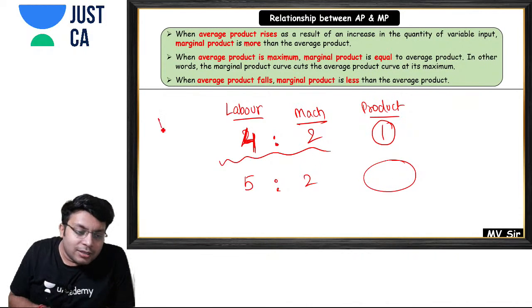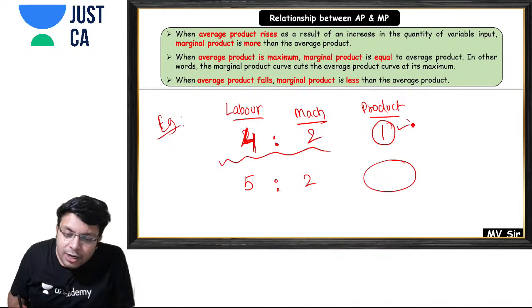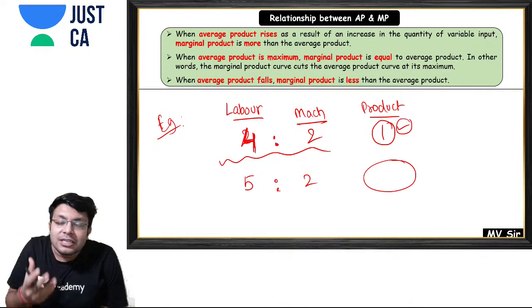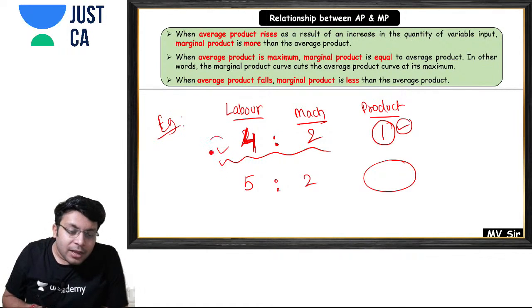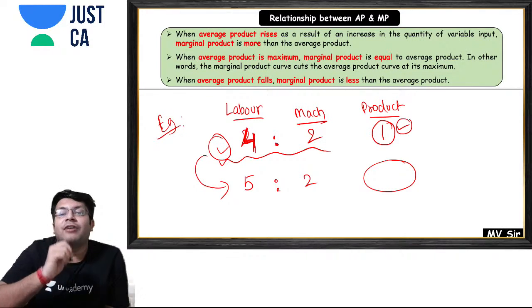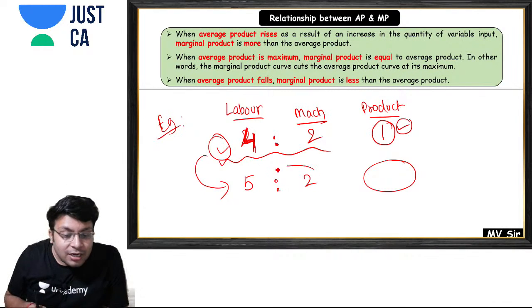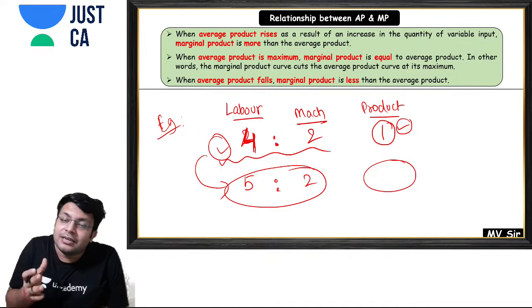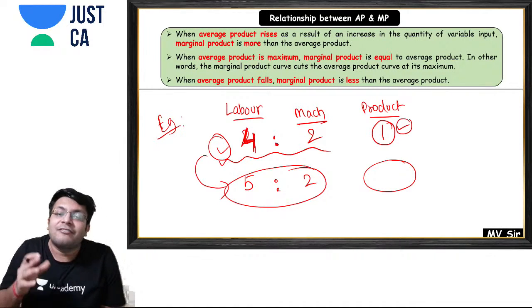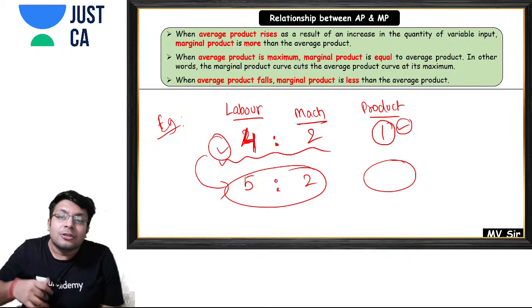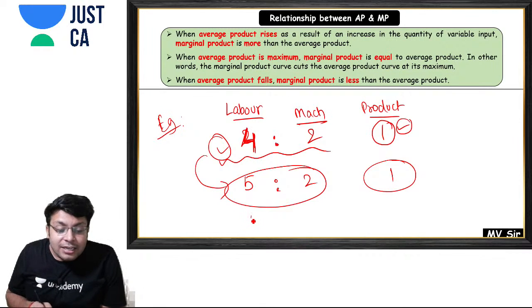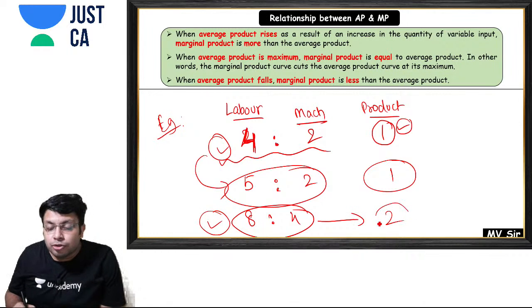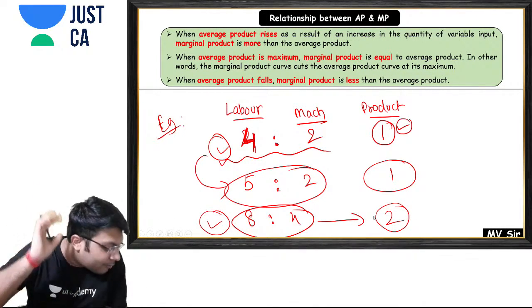What I'm telling you in this example is that in order to produce 1 unit, you have to use labor and machine in the ratio of 4:2, or 2:1. Now what is happening over here? If I increase my labor by just 1, my proportion is now 5:2, but I want 4:2. So here also I will be able to produce only 1 product until I reach 8:4. Only then I'll be able to produce 2 units. Up to then, only 1 unit can be produced. Are you getting my point?